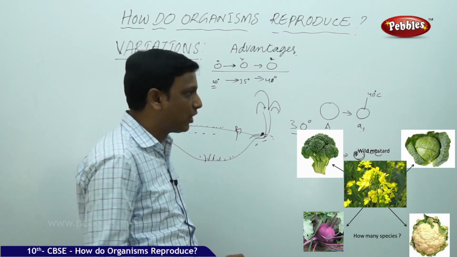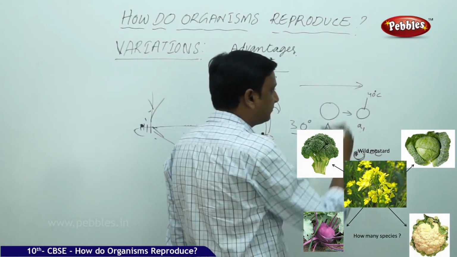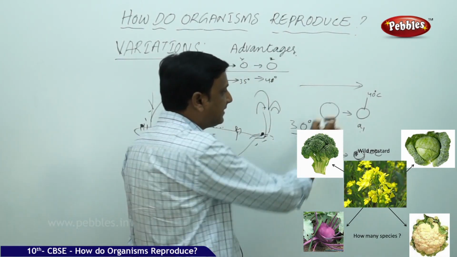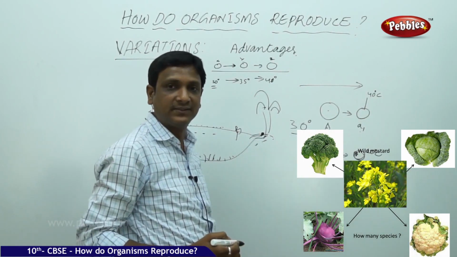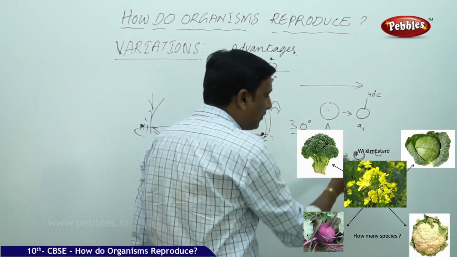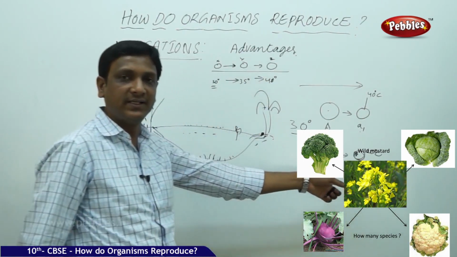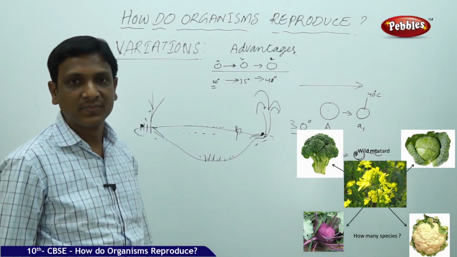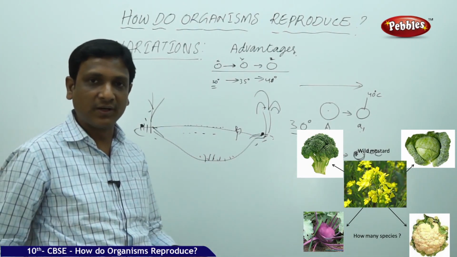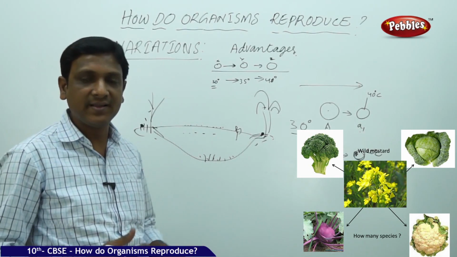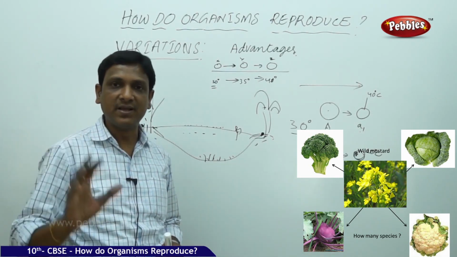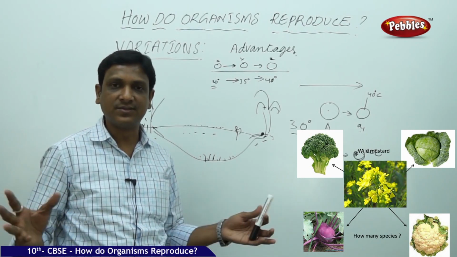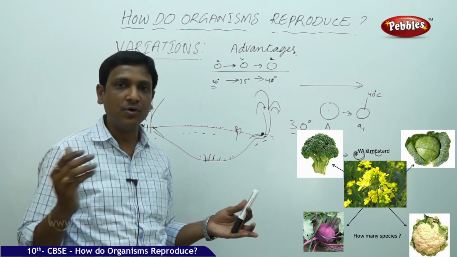Suppose in the environment the temperature is raised here to 40 degrees, then A1 will get the opportunity to survive because it has got the variation to live in 40 degrees. B1, its variation is living in 20 degrees Celsius, it will die. So in nature, some organisms will become extinct. We are reading in the books, so and so bird became extinct. So and so animal became extinct. So and so animal is not found now. It is in the red book.